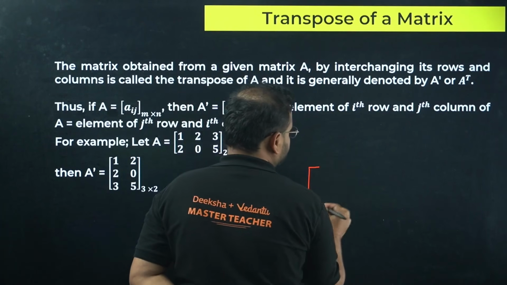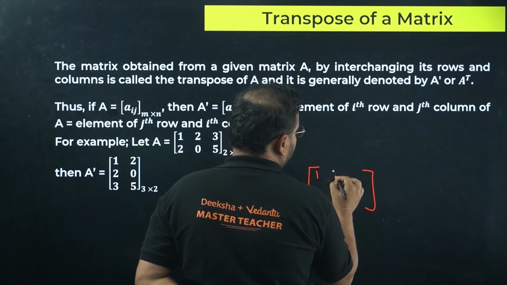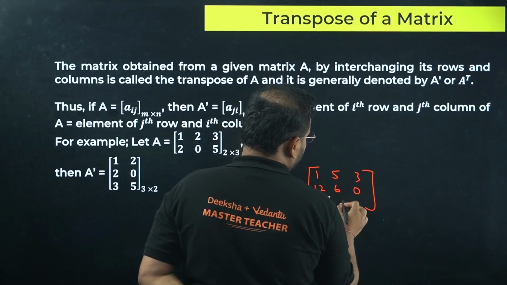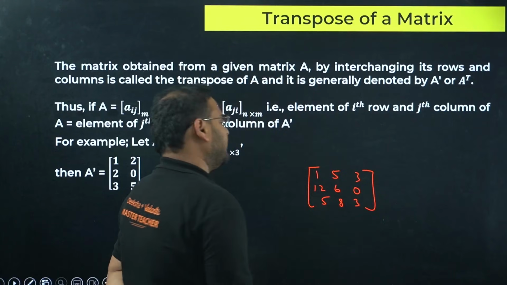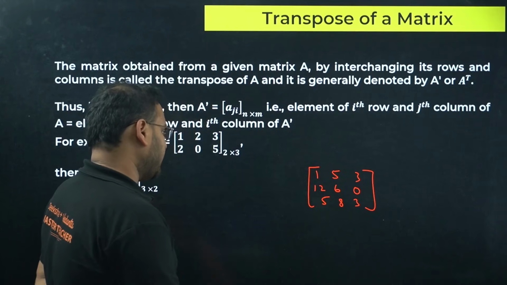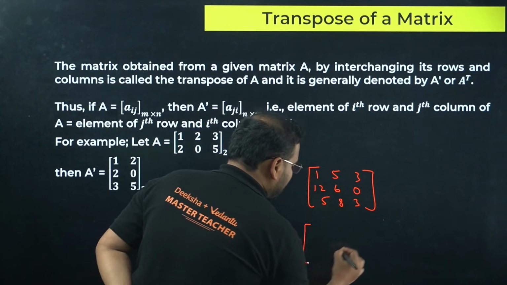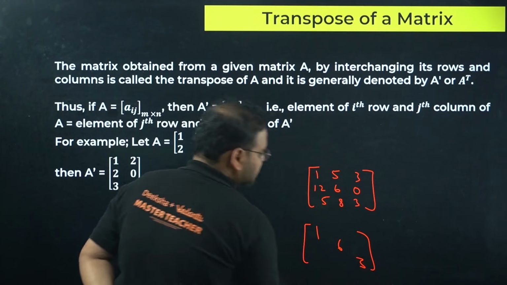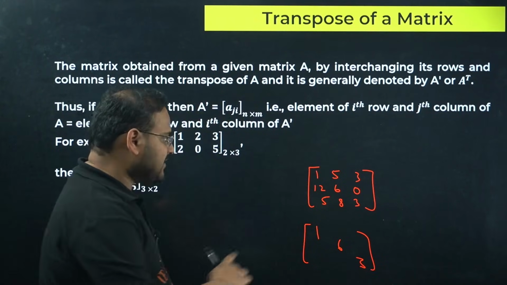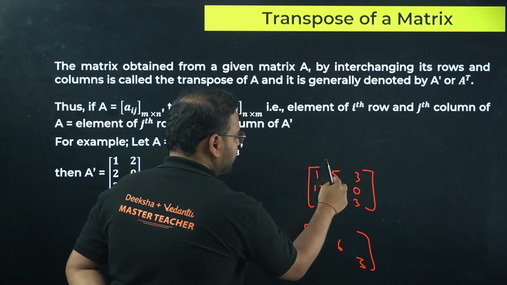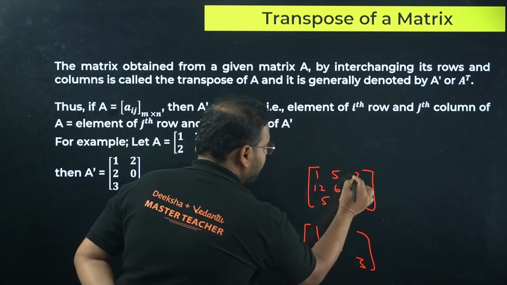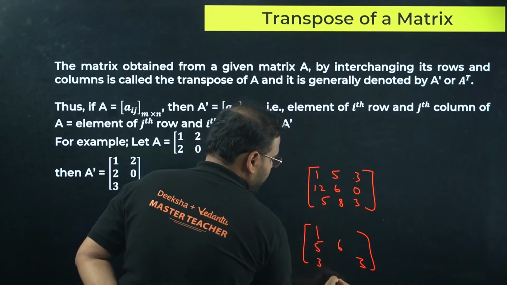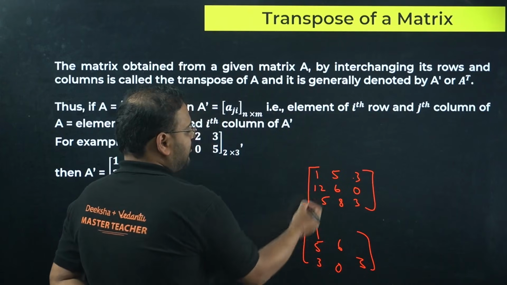What it means is, example, 1, 5, 3, 12, 6, 0, 5, 8, 3. Except for the diagonal element, like this, 1, 6 and 3, switch the sides or take the mirror image of the first element. 5 comes over here, 3 comes from here to here, 0 comes from here to here, and the 12 goes over here.